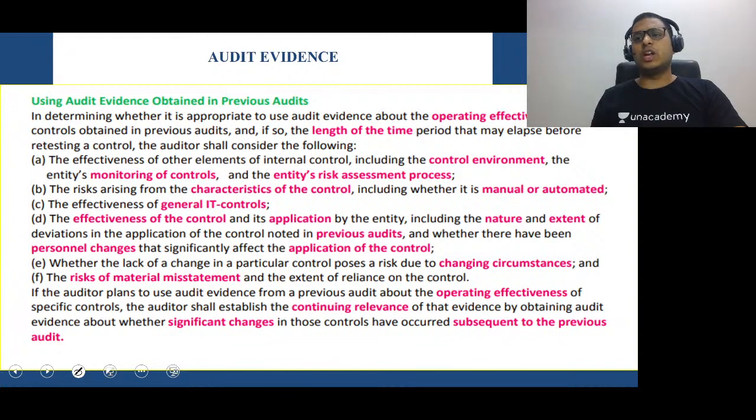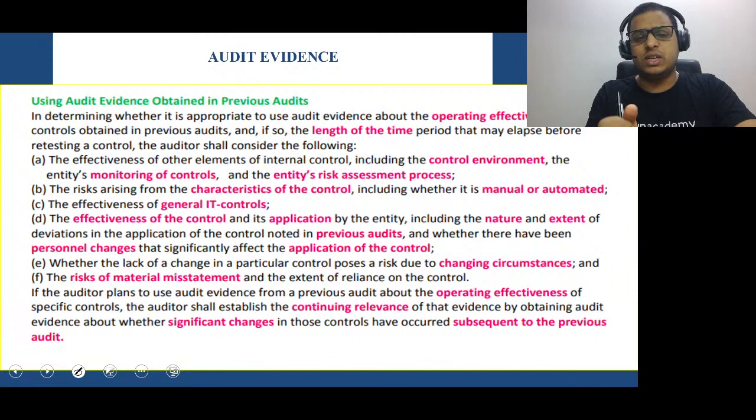Important answer. Ensure that you're doing it properly. Very, very important. Let's do it properly. Let's see this. Now, this question says, Sir, when will the auditor decide, or how will the auditor come to know that retesting is required? Okay, look at the question.